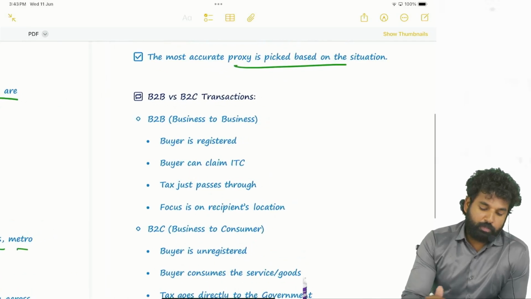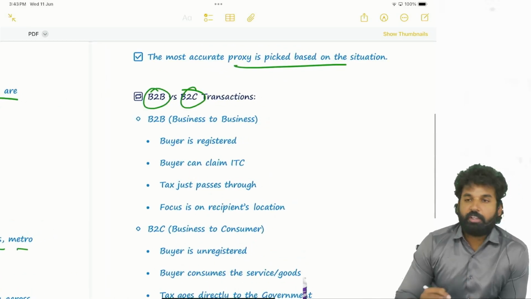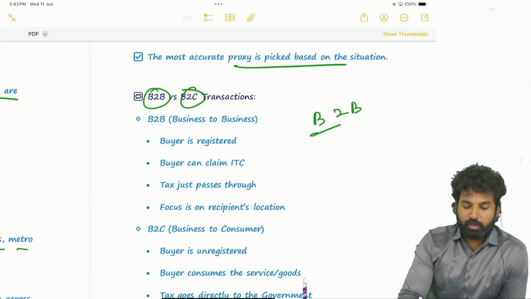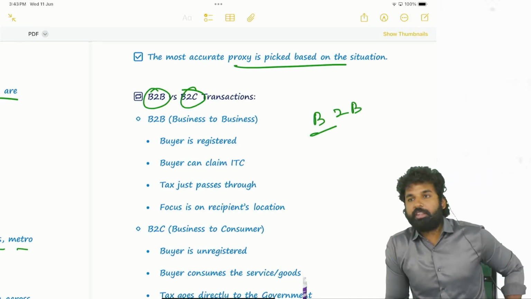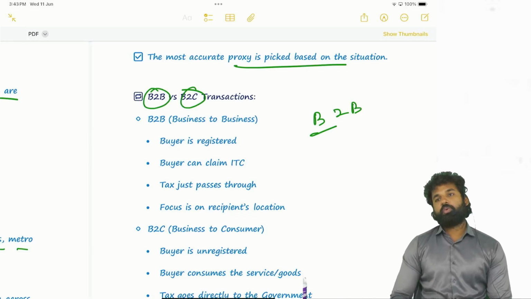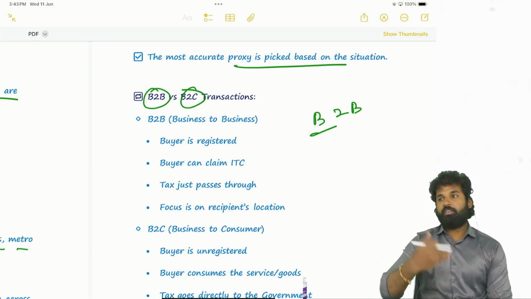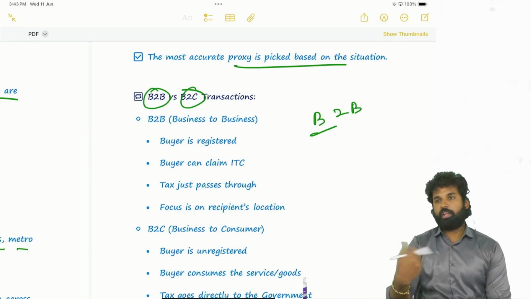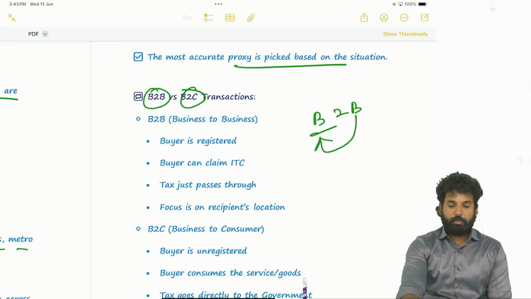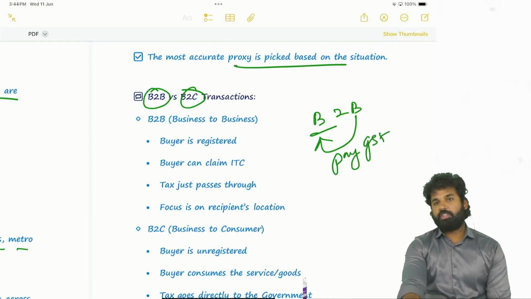So we have B2B transactions, we have B2C transactions, we already told. So what is a B2B transaction? When a supply is made from a registered person to a registered person, then it is a B2B transaction. Generally in a B2B transaction, who will pay GST? The recipient will pay GST to the supplier.